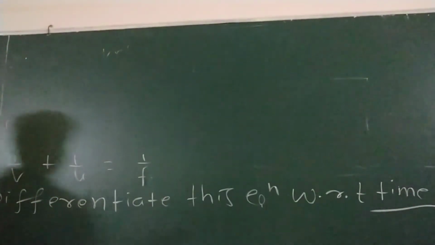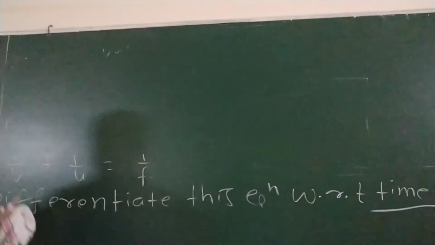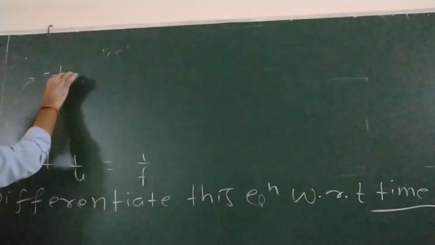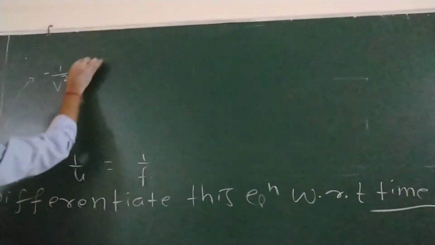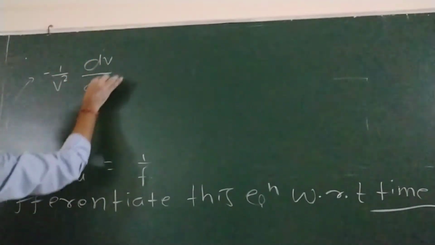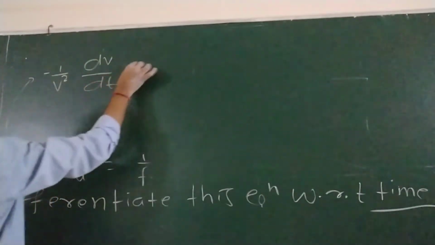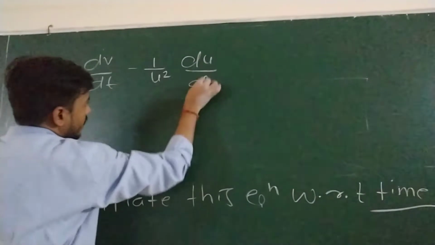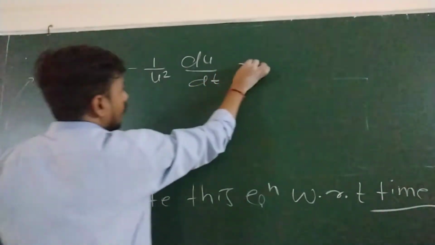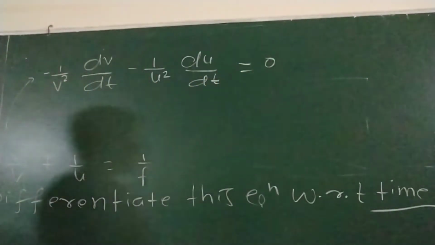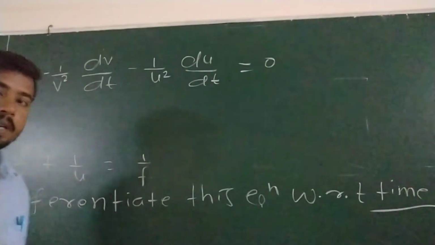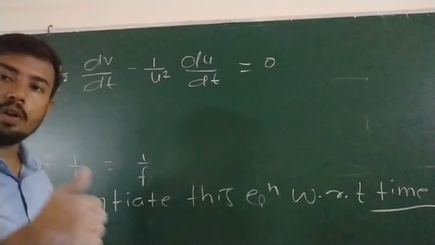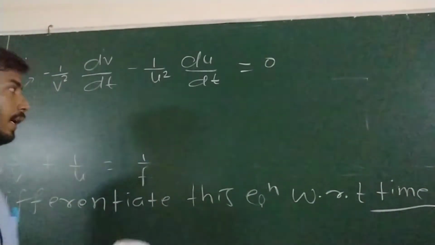When you differentiate, as I said yesterday, this differentiation becomes minus 1 by v square dv by dt. This differentiation becomes minus 1 by u square du by dt, and this differentiation becomes 0 because this is a constant term. If you don't know how to differentiate this equation, then please leave your message. I will try to reply there, right? Okay.